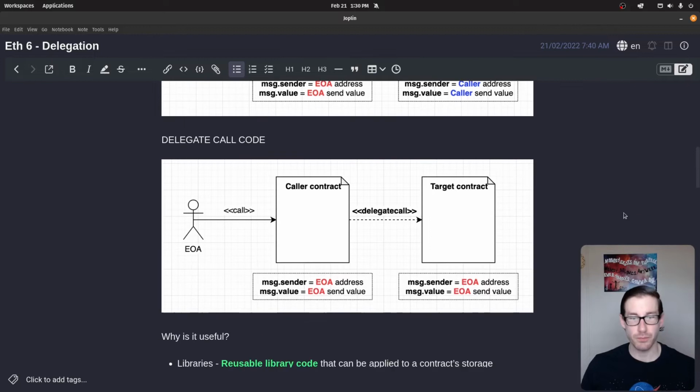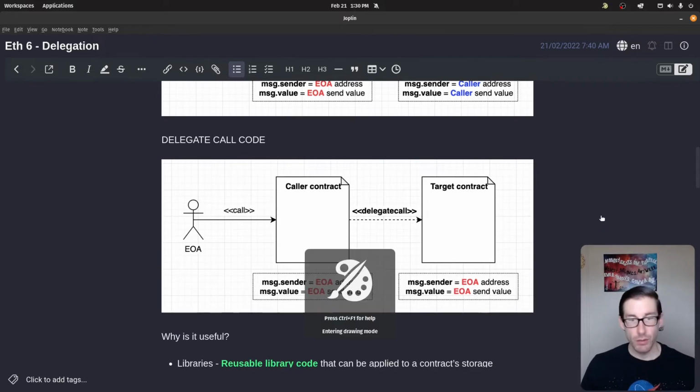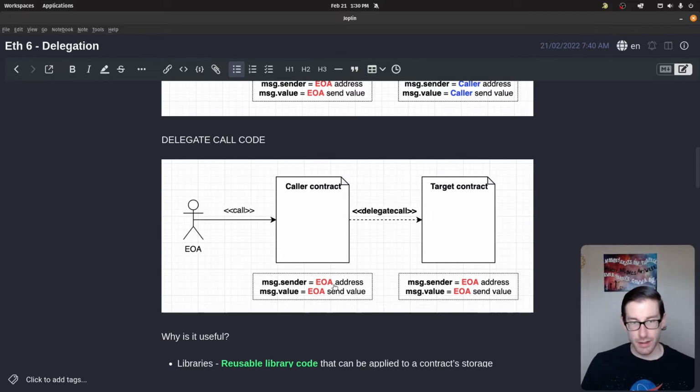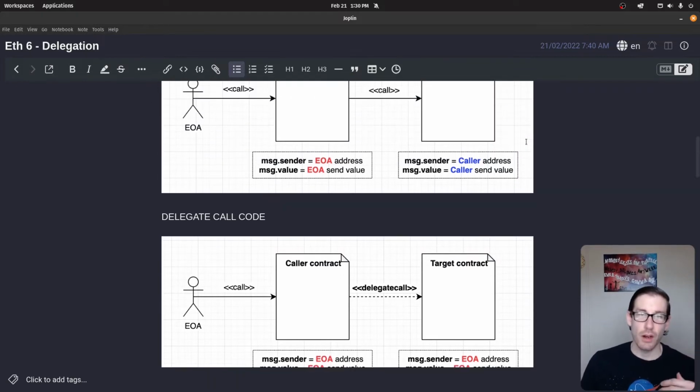But when we do this with a delegate call, when you're delegating that, you can see that the sender and value of the EOA address are all going to be maintained as we go through here. So as we call, the caller contract is going to maintain our sender address, our value, and any of our state when they send that to the target address. And when they execute the code here, they're executing their code specifically on the context that we provided. So that's somewhat of a useful picture to get an idea of what the two are and how they're different.